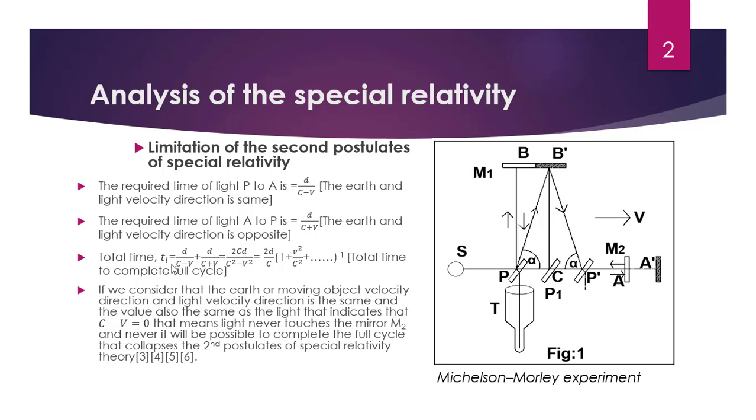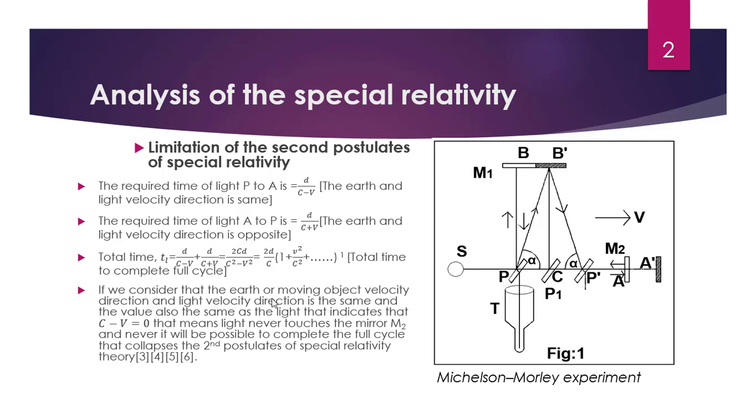Total time is d by c minus v plus d by c plus v, equal to 2dc by c square minus v square, equal to 2d by c times the bracket 1 plus v square by c square plus dot dot dot to the power 1. It is the total time to complete the full cycle, going from A to P and P to A.